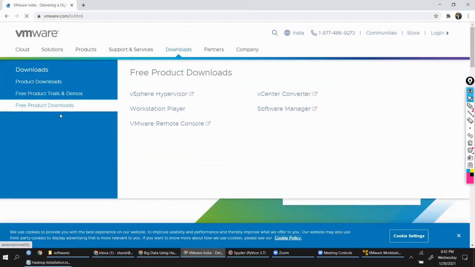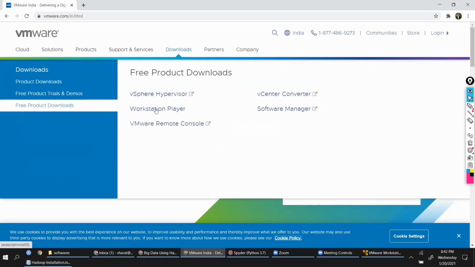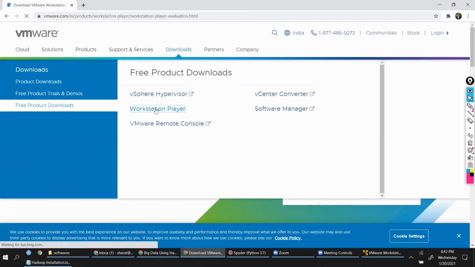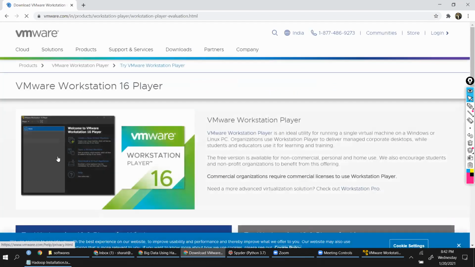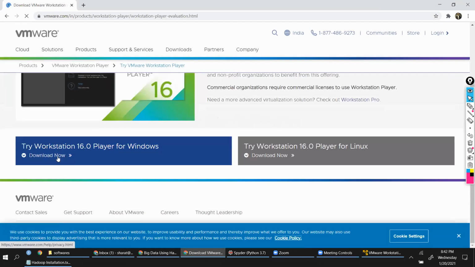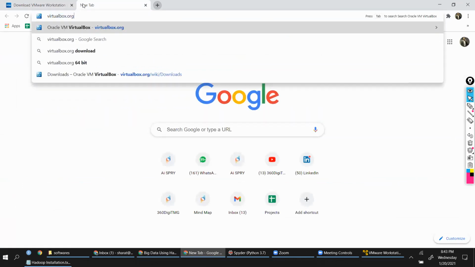Under the free product downloads, we come to Workstation Player. We need to click on this. This would redirect us to this location where you will be able to download the software for Windows. This is for Windows systems. People who are using Mac, you are going to click on the virtualbox.org link.